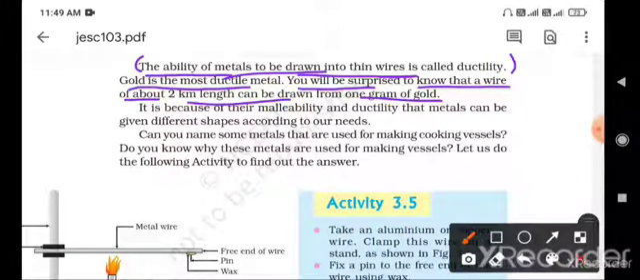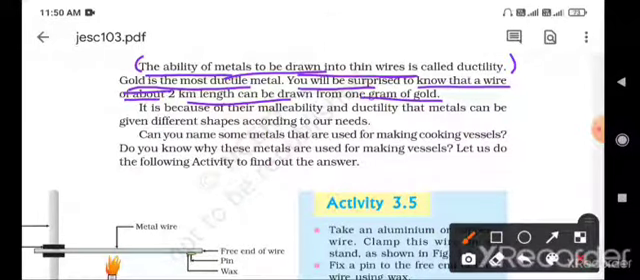So what does malleability mean? Metals being beaten into thin sheets is called malleability. The ability of metals to be drawn into thin wires is called ductility. The most malleable elements are gold and silver. Here also, the most ductile element is gold.